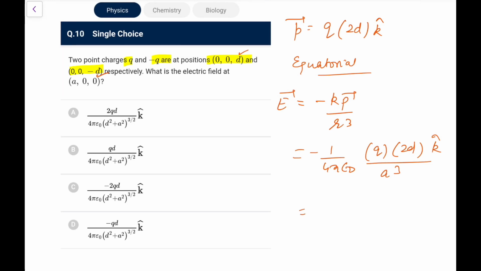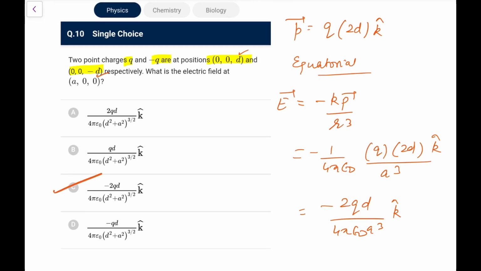So what are we getting? What we will get is 2Qd upon 4 pi epsilon naught a cube, k cap. That is what we can write. But that formula holds if a is much greater than d, which is not stated, so this theory won't work for us in this case. But the direction we know, it will be minus k cap, so I can still use this formula to get to the correct option.